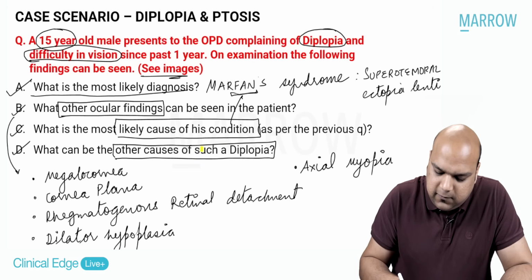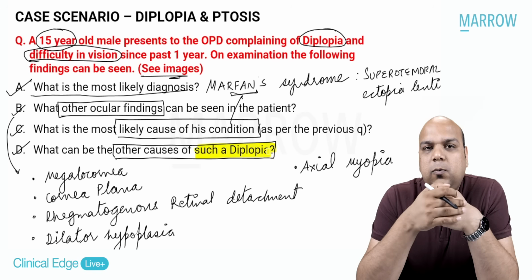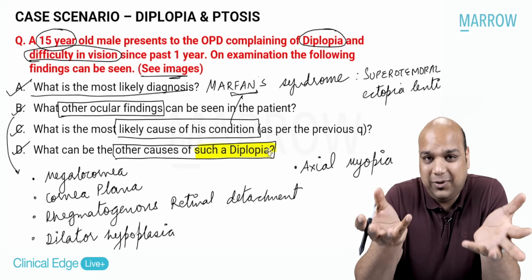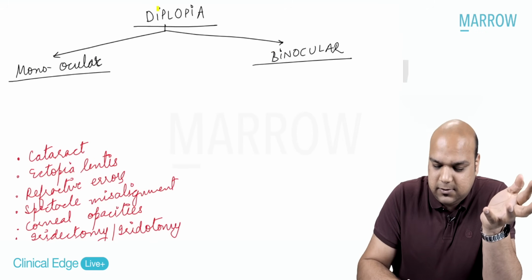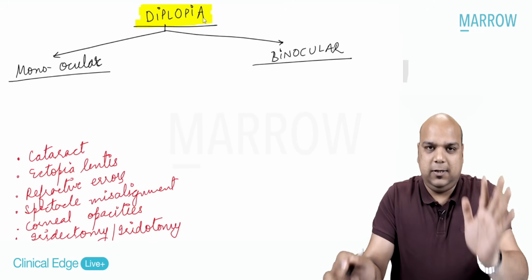So, first of all, what I am trying to answer is such a diplopia. What is the examiner trying to tell you by such a diplopia? What is diplopia? Okay, yes. So, if you know, then diplopia is of two types: monocular diplopia and binocular diplopia.